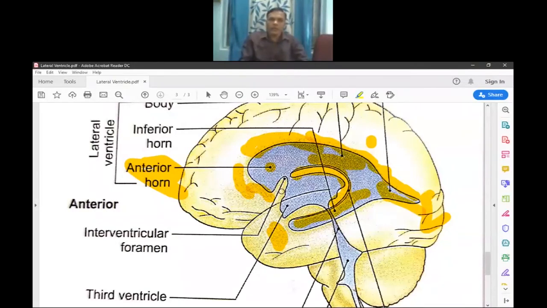So these are the lateral ventricles. Do you understand these lateral ventricles, or do you have any doubts? Excuse me. Yes sir. Any doubts? No sir. Okay. Do you understand? Yes sir, understood.